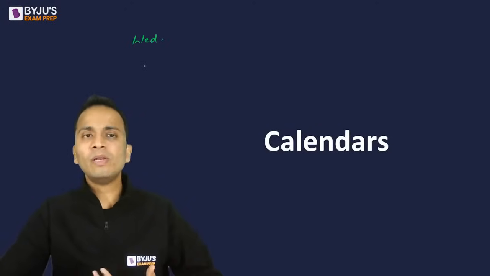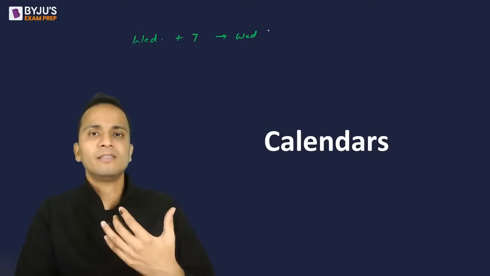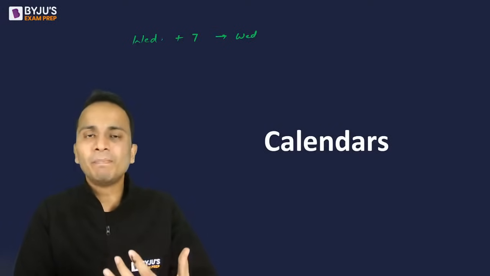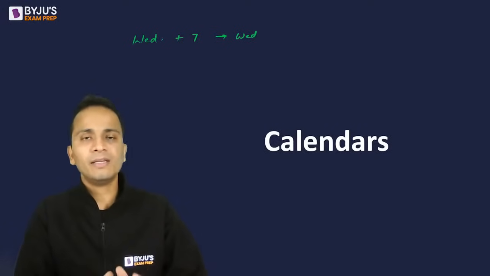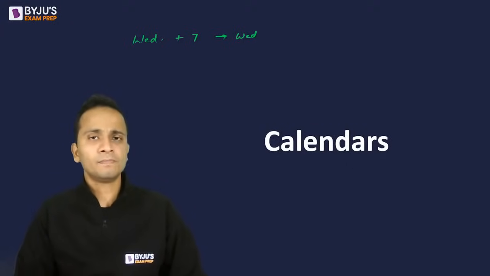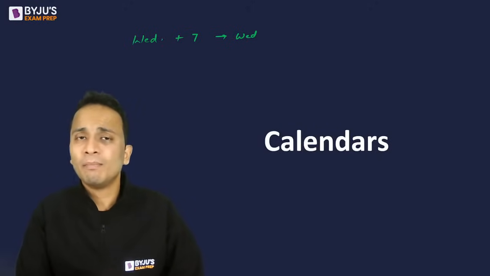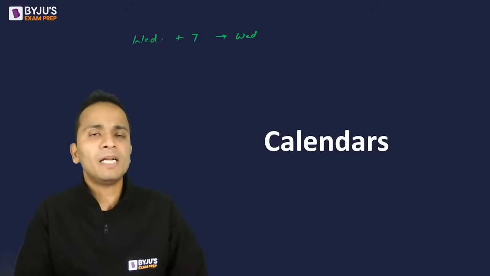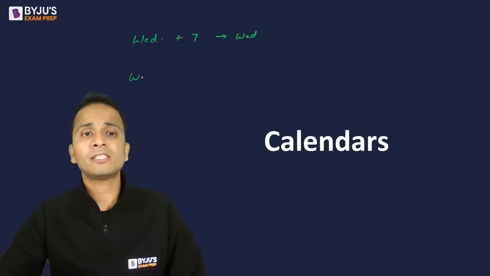So what will be the day 7 days from now? So if I add 7 days, then again the day will repeat. So if I keep on adding days in multiples of 7, then the day will keep on repeating. 7 days में अगर हम add करते रहेंगे तो day repeat होता रहेगा. But if I add a number of days which is not a multiple of 7, 7 के multiple में नहीं है. Let's say अगर मैं पूछता हूं आज से 8 days बाद क्या day होगा?